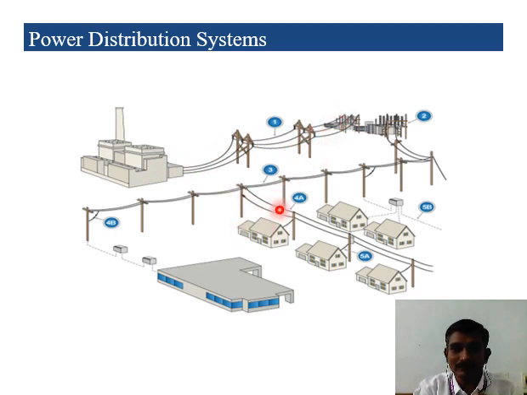Then using these transformers we are transmitting. We are using distribution transformers, because I already told you we are generating 11 kV power in the power plants, that will be stepped up through the step up transformers, and after that it is transmitted through the transmission system, then it reaches the substation. From the substation, it is distributed using the distribution system, depending upon the consumers' requirement.